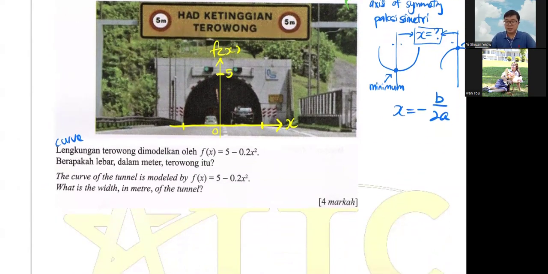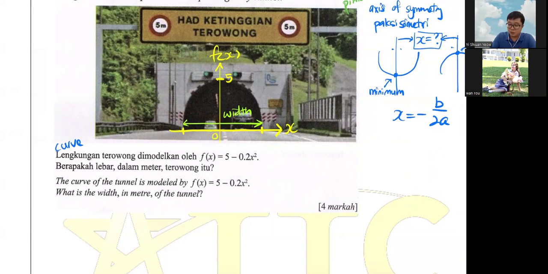Okay, so let's continue. By using this, I want to find my width. This is my width. This is my lebar. I want to find it, but of course the middle is your 0. So this is the word there. Let's go.